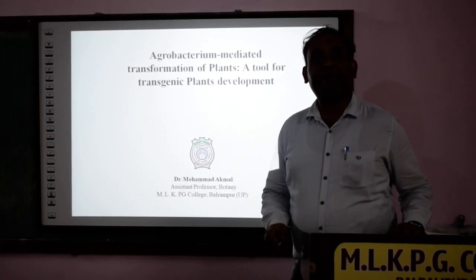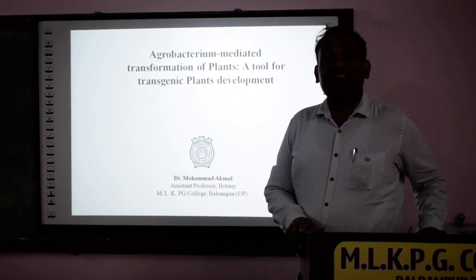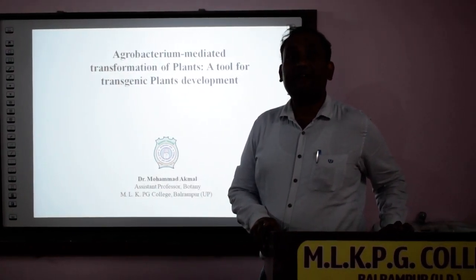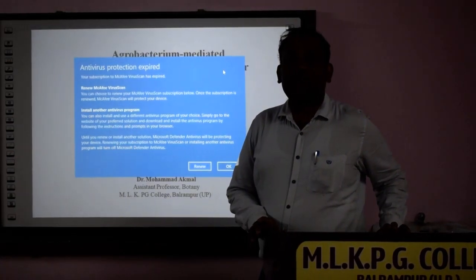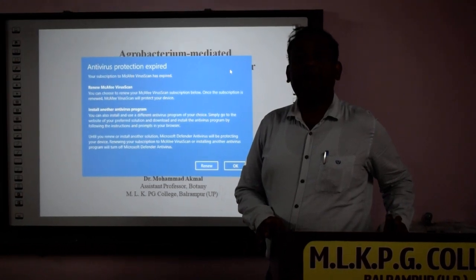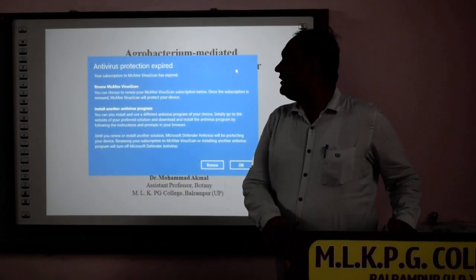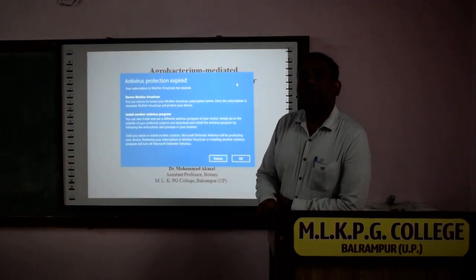Agrobacterium-mediated genetic transformation in plants. Transgenic plants are plants that are developed by transferring genes from one plant to another plant. We can take genes from any source: from plants, from animals, and also from bacteria. Transgenic plants are developed that are resistant to various biotic and